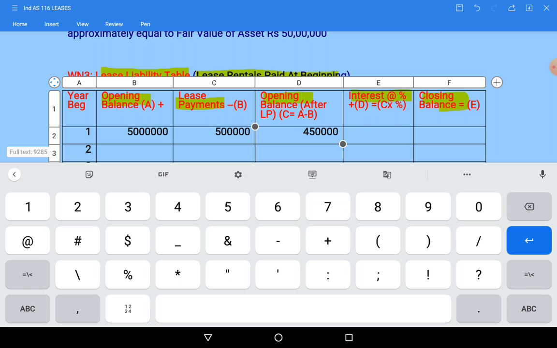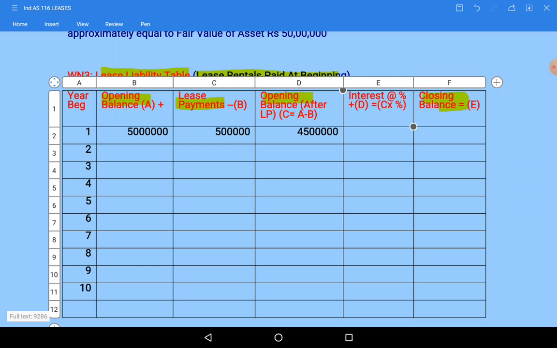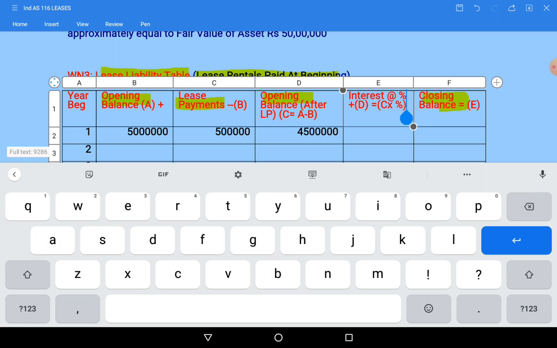So 45 lakhs. On 45 lakhs, interest should be calculated. Okay, that we need to do. Wait a minute. Interest rate is given in the question, at what rate?